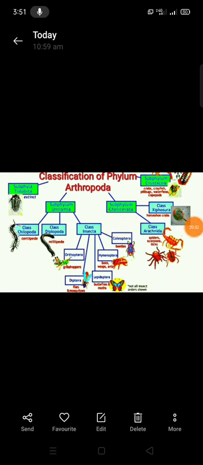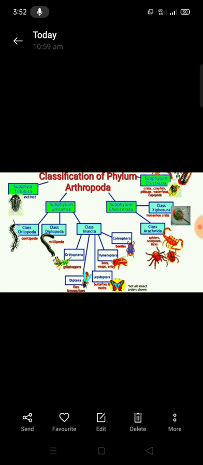The nervous system includes a nerve ring and ganglionated double ventral nerve cord, and the sense organs include antennae, simple eyes and compound eyes, and statocysts. They are mostly unisexual, and the development is direct or indirect. These are the general characters of the Arthropoda.